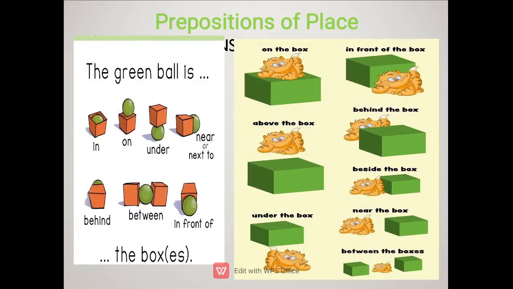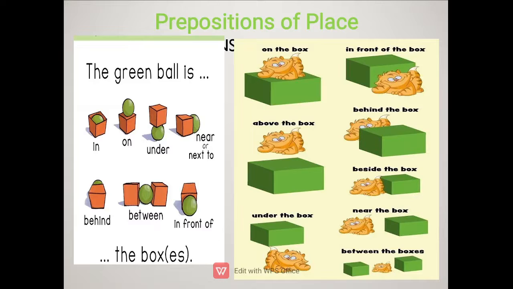Now these are certain very beautiful descriptions. We are talking about the position of the green ball here. On means when you have contact with the surface. In front of means when it is in front. Then above, behind, beside.